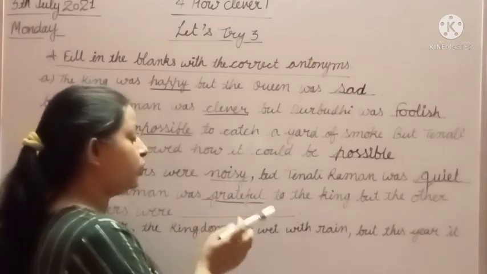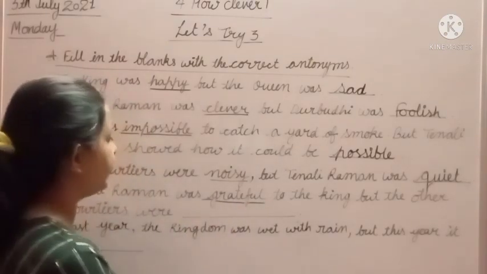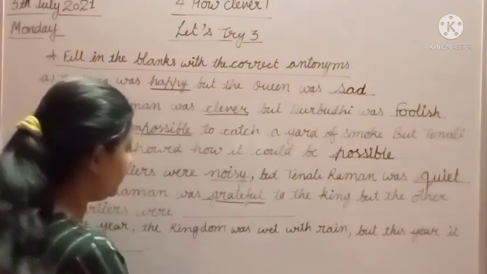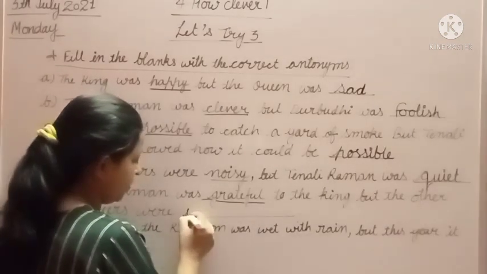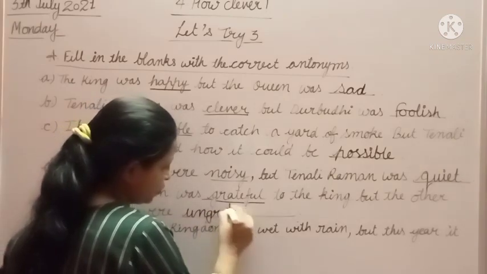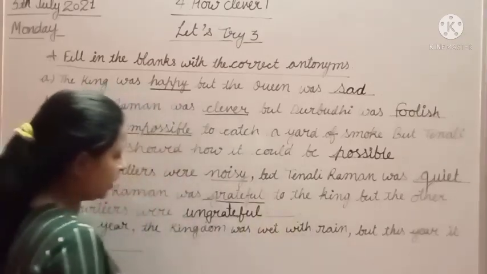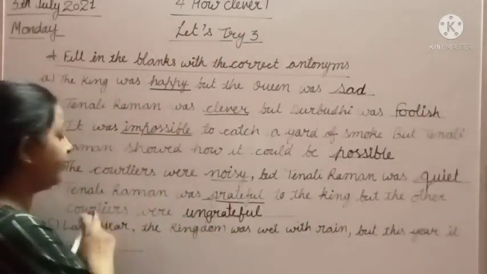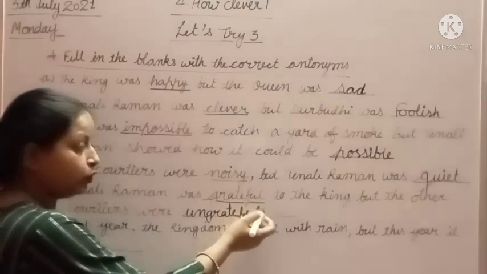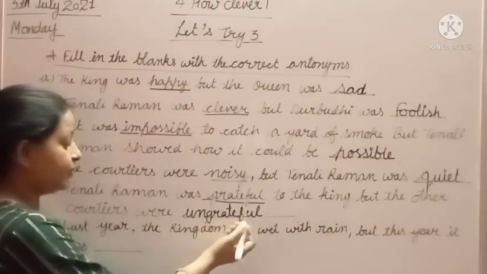So we will write the opposite of grateful. And what is the opposite of grateful? Ungrateful. Tenali Raman was grateful to the king, but the other courtiers were ungrateful.